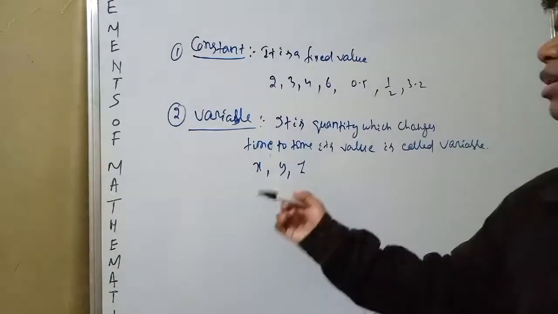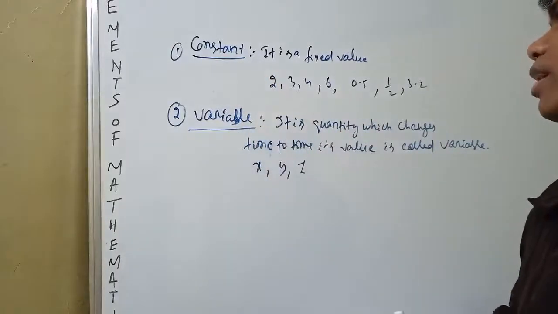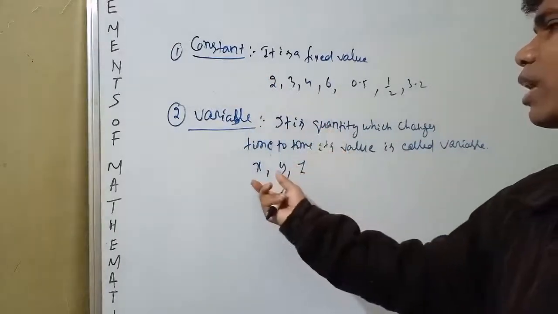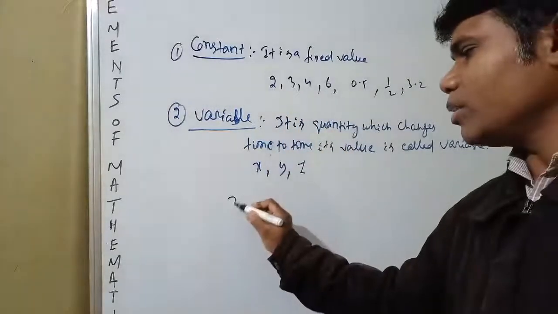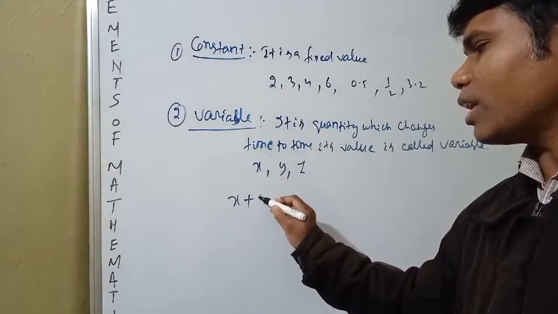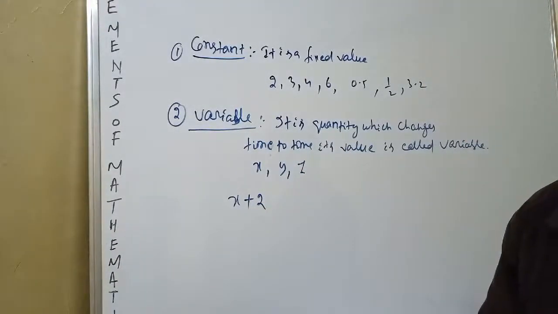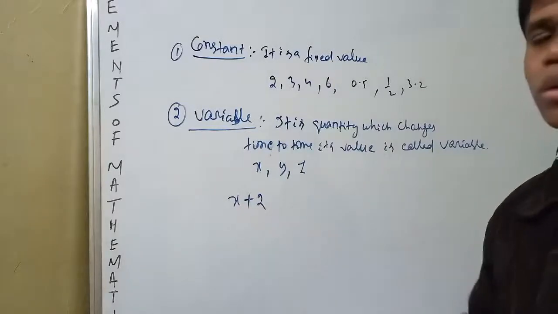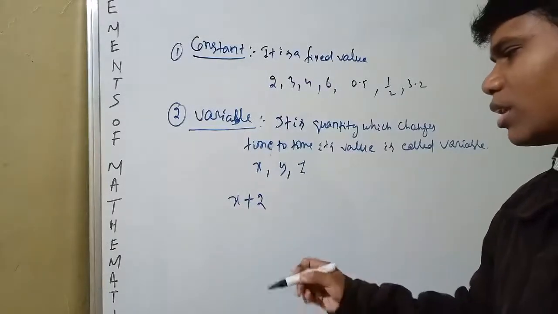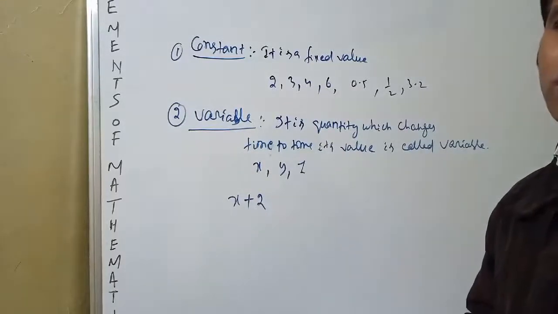Suppose you know what is constant and what is variable. Suppose you take one variable and one constant. Here you see x plus 2. What is x and what is 2? x is a variable, 2 is a constant. Then the combination of x plus 2 is what?